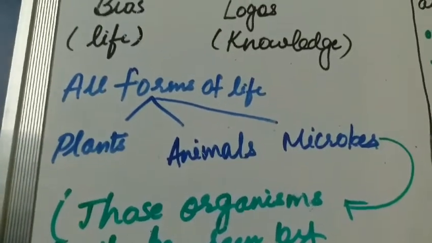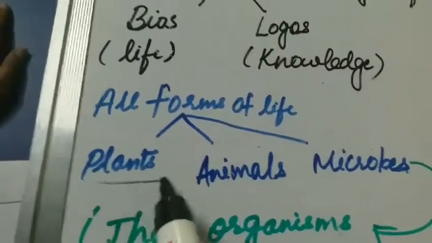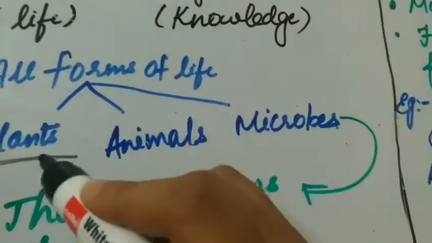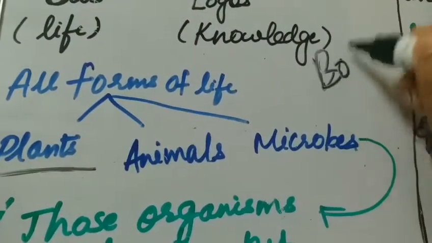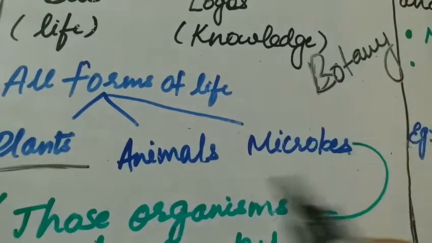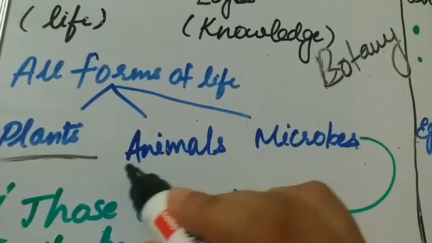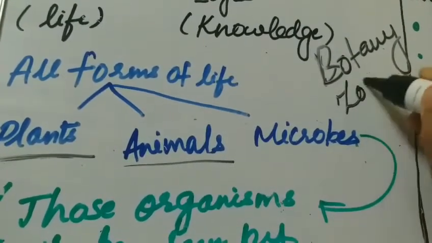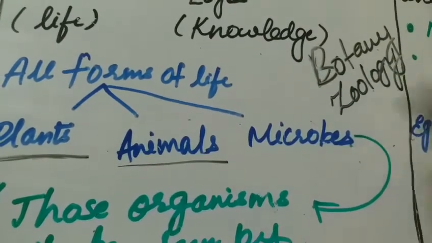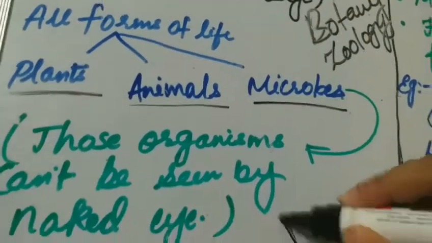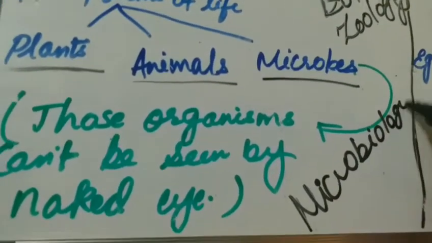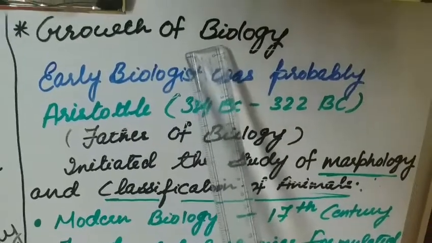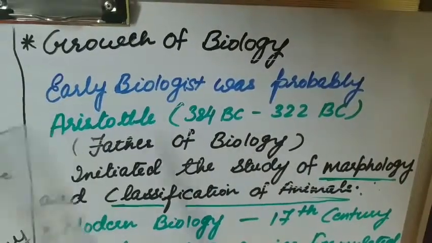Now the study of plants, under biology only, is known as botany, and the study of animals is known as zoology, whereas the study of microbes is known as microbiology. Friends, we have completed our first topic, biology.